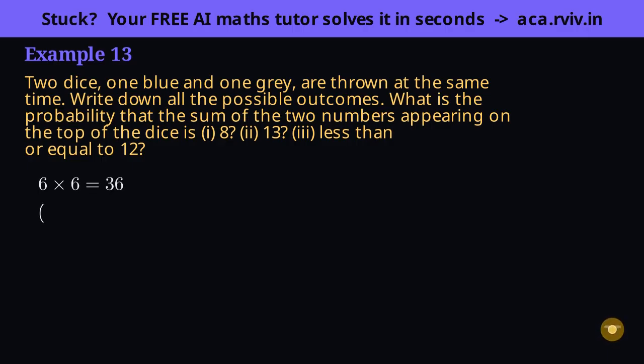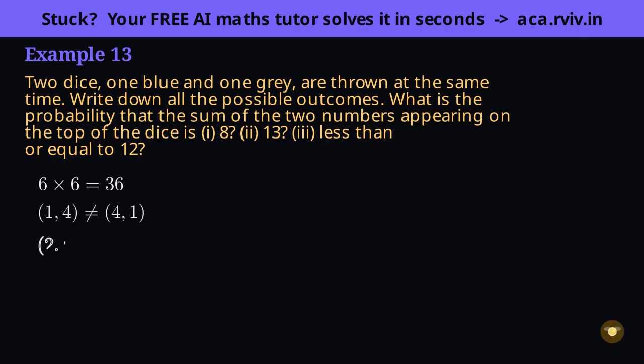Let's be explicit about why the total is 36 and not 21. Order matters here. Blue 1 with grey 4 is a different roll from blue 4 with grey 1, even though both sum to 5. Treating them as the same is the number one miscount in this chapter, so we always keep pairs ordered.